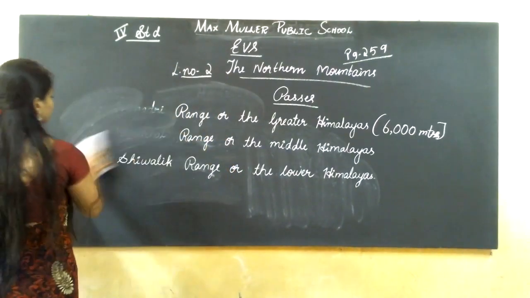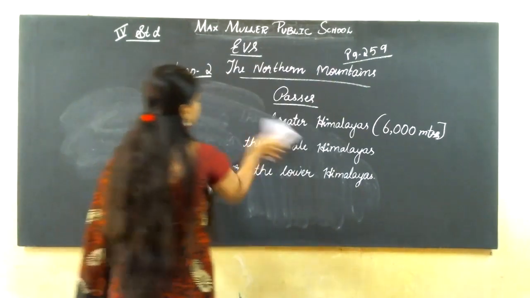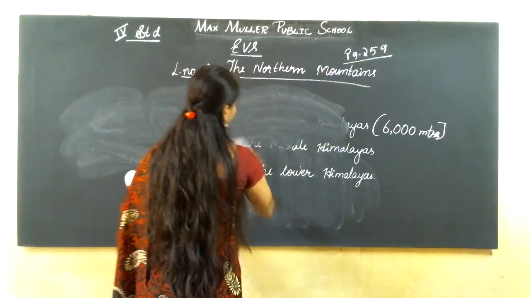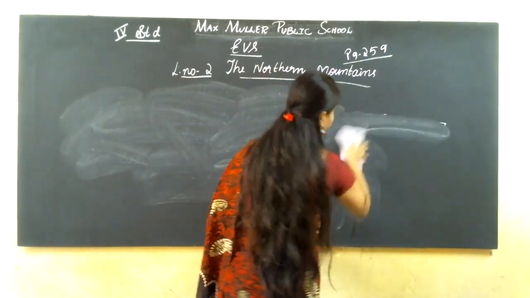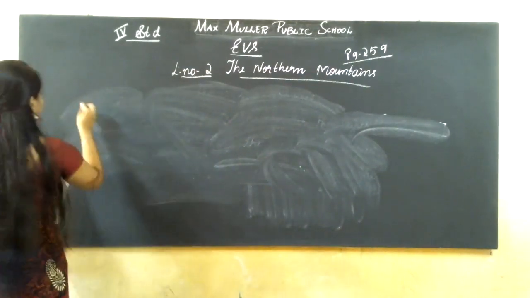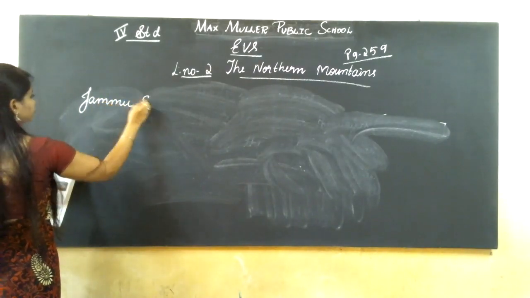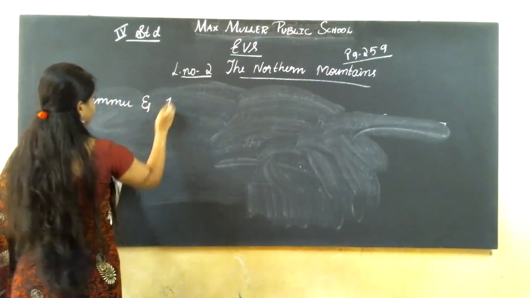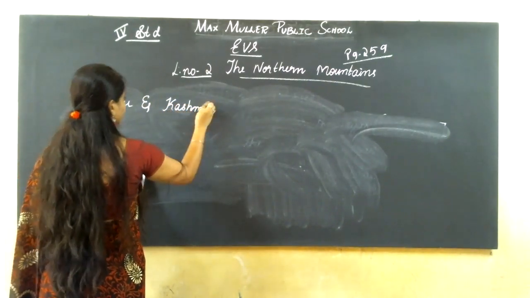Which states come under the northern mountains? You need not copy, students, it is already in the textbook itself.